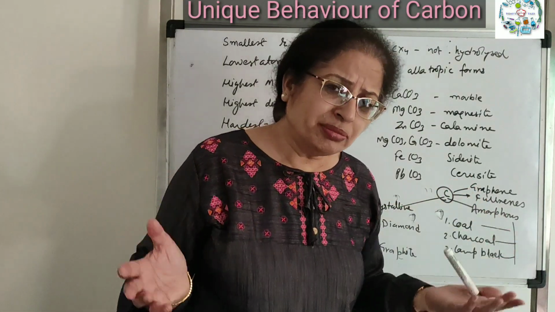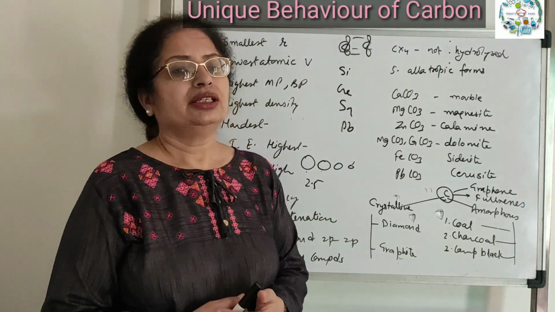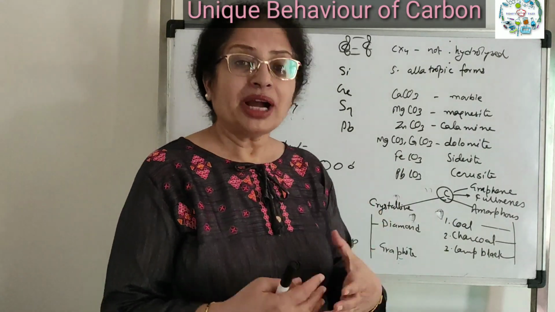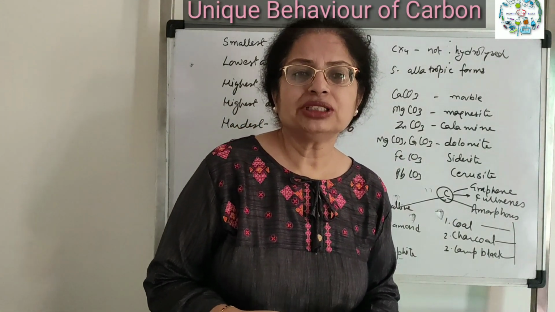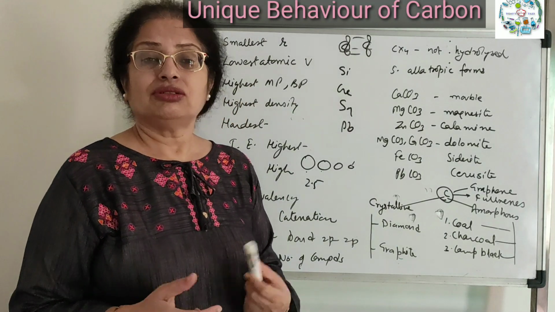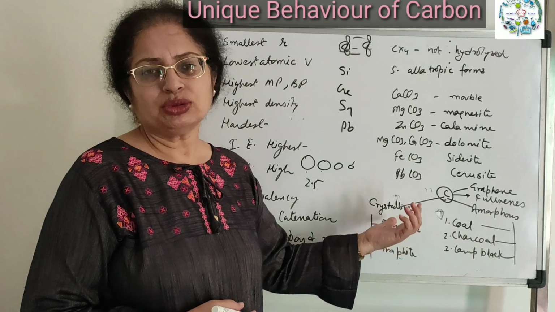Likewise, there are many carbonates, bicarbonates, and cyanides, isocyanides in nature in which carbon is in combined form. Other than this, you can see carbohydrates, proteins, fats, vitamins, all are organic compounds of carbon.